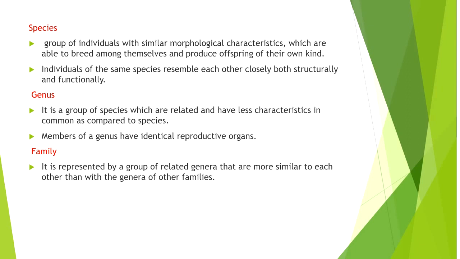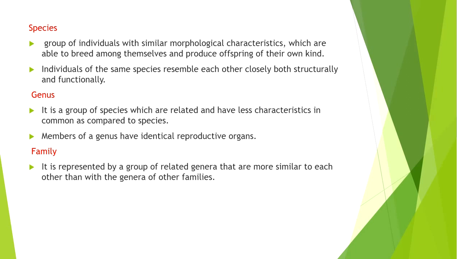Even though there are certain categories at the subspecies level and variety level, they have similar structures and functions throughout the same species, even if they have some differences which belong to different varieties. What is the difference between the species and the variety?